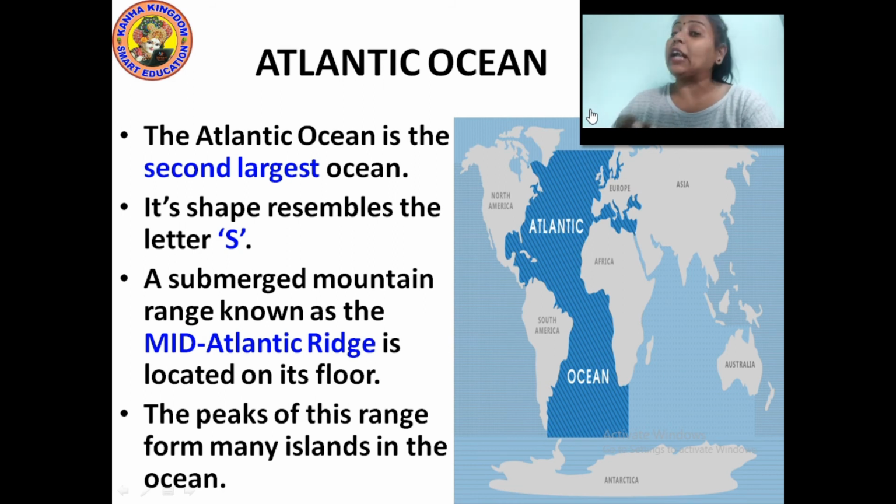So for the Atlantic Ocean, what do we learn? We learn that the Atlantic Ocean is the second largest ocean. It resembles the letter S. A submerged mountain range known as the Mid-Atlantic Range is situated here, where small islands are found due to the peaks of those mountains.